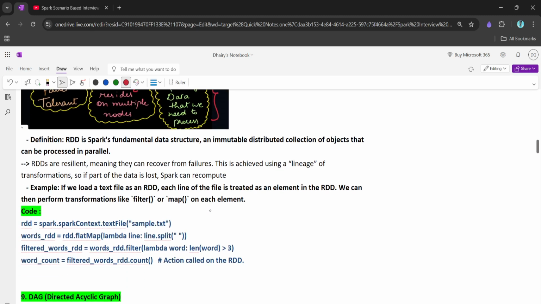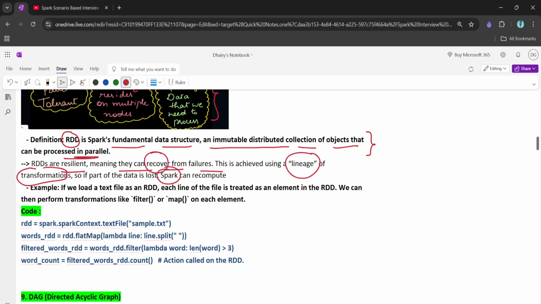Now let's discuss the RDD. RDD is the Spark fundamental data structure. It is an immutable distributed collection of objects that can be processed in parallel. I think these are quite simple, right? RDDs are resilient, meaning that they can recover from failure, and this recovery is achieved with the help of the lineage of transformations which is created by Spark.